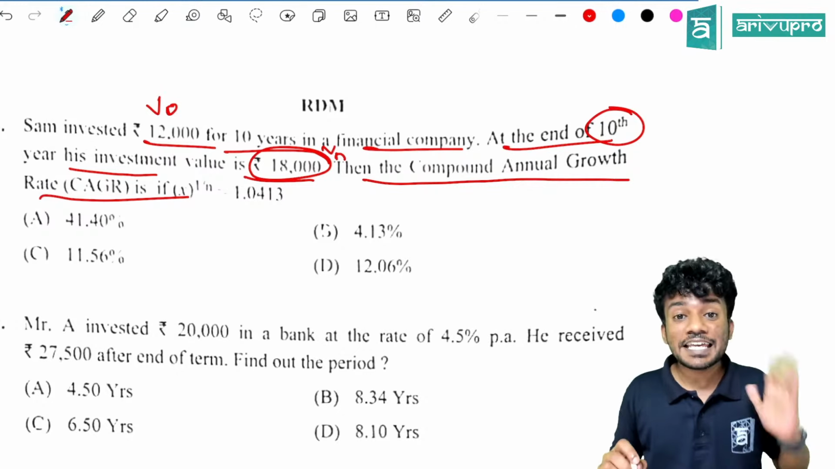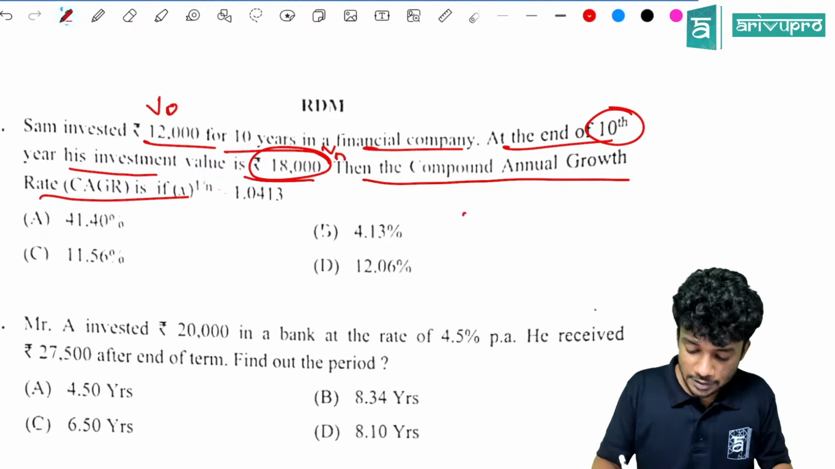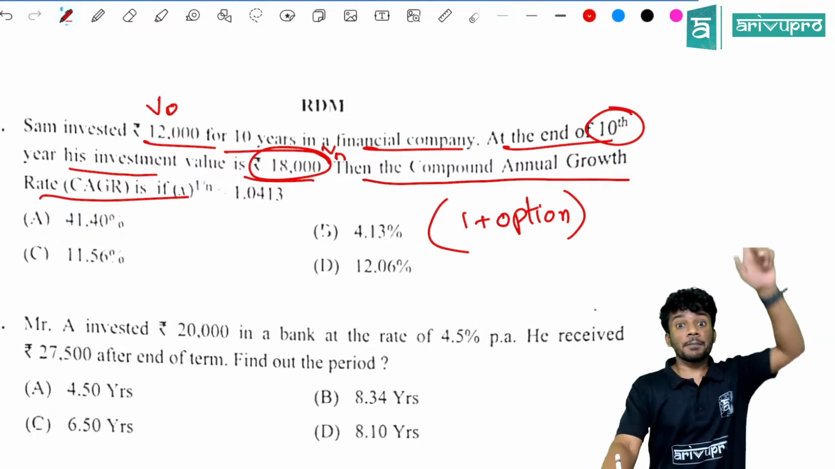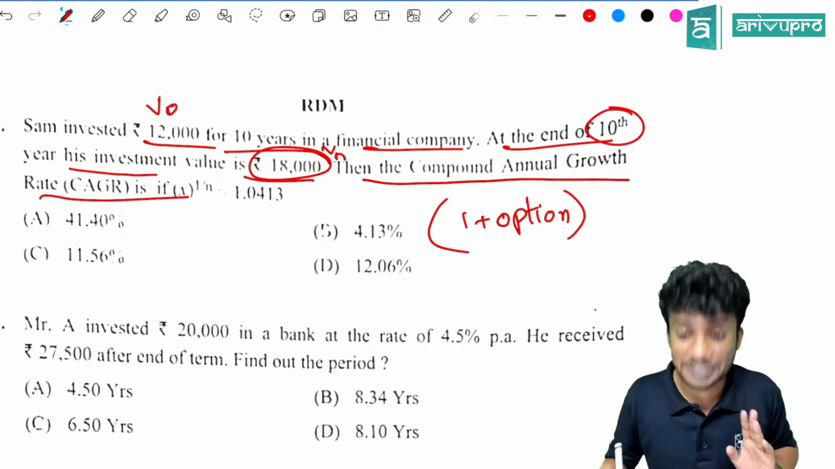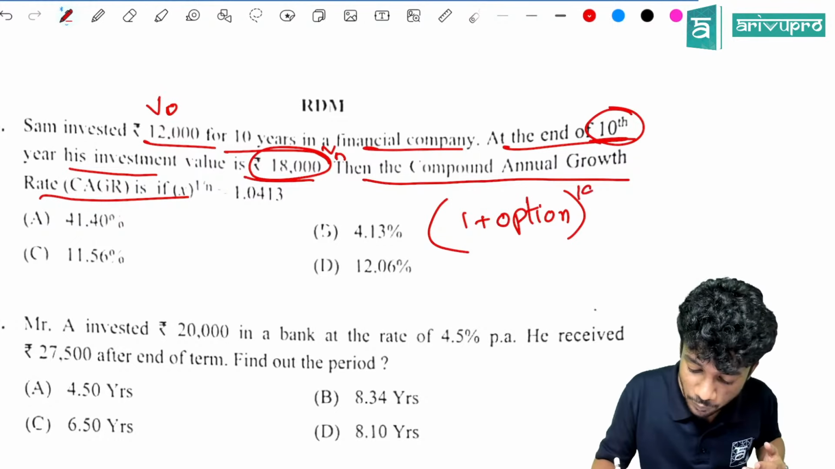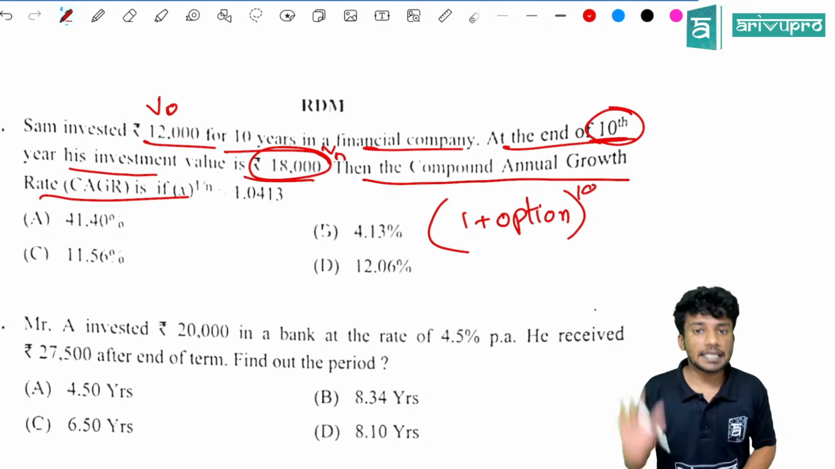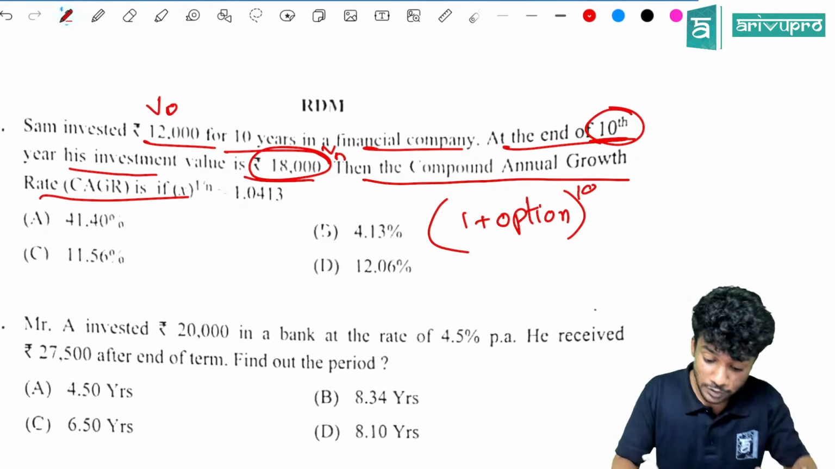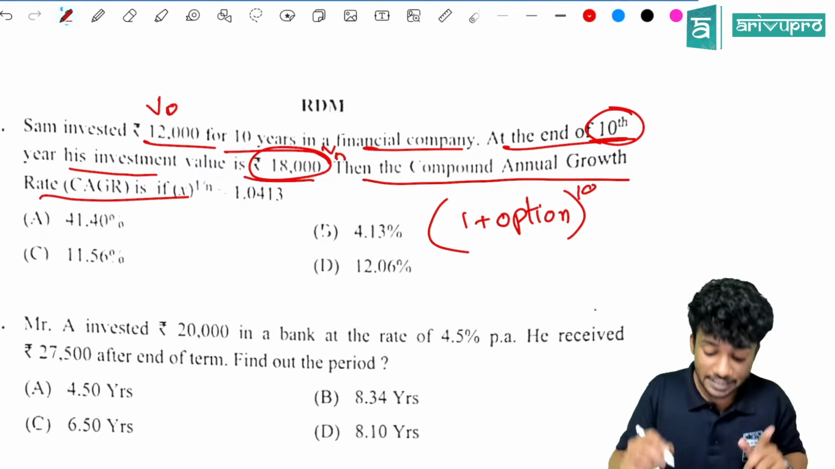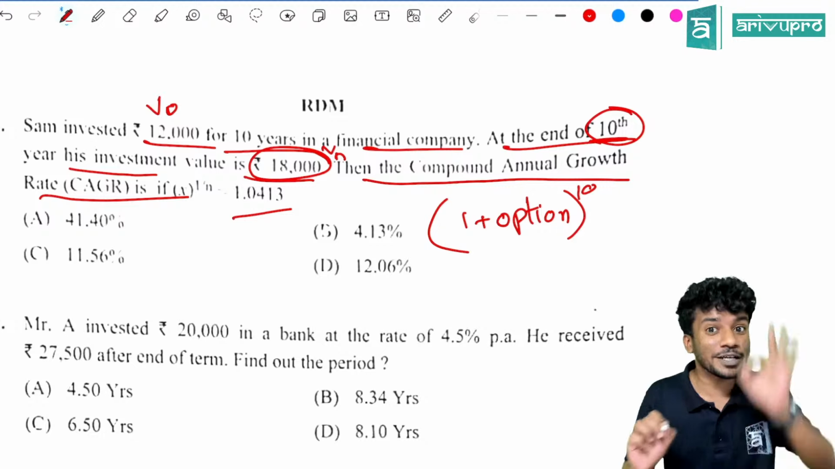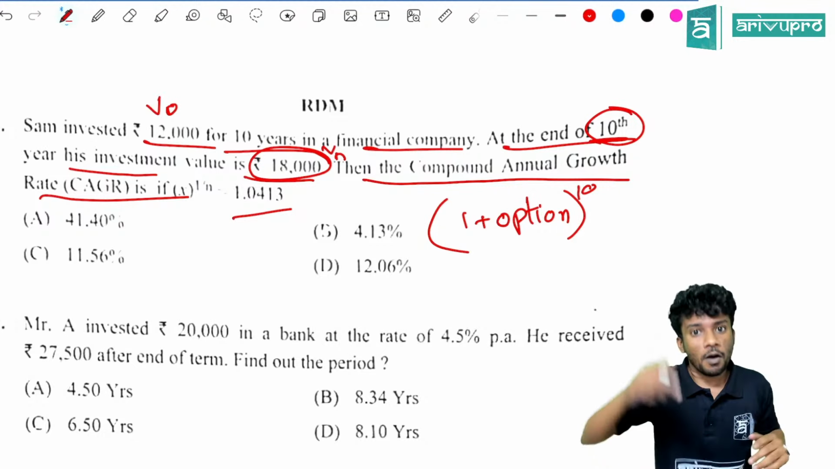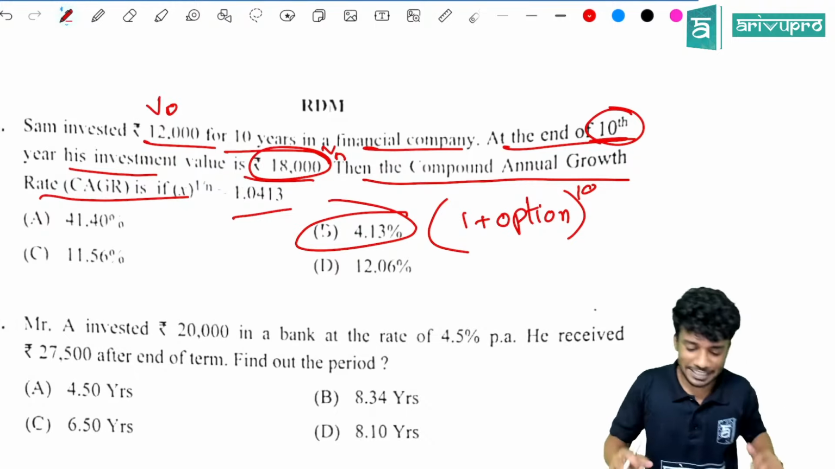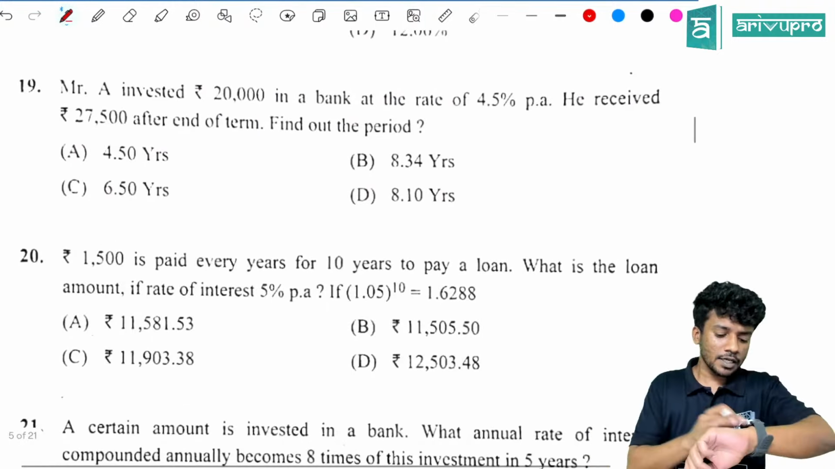Very easy. How will you find it? (1 plus CAGR) the whole raised to Tn minus T0. How much is Tn minus T0 here? They have directly given the value as 10. Now take the ratio and hit, and you will get it as 4.13%. Or you can use another method: x raised to 1 by n, that is 1.0413. So minus 1 into 100 will give you 4.13%.